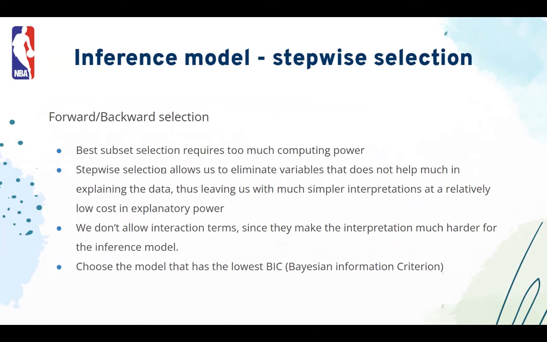Basically, stepwise selection compared to best subset selection requires far less computing power, and it eliminates some of the unnecessary variables. And we didn't allow interaction terms here, also because adding those just gives much more complexity to the model than needed for an inference model.